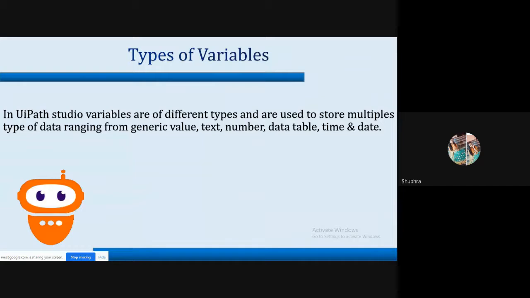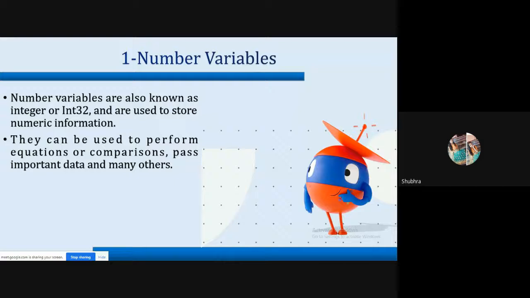Now we are going to see the types of variables. As you can see in UiPath Studio, variables are of different types and are used to store multiple types of data, ranging from generic value, text, number, data table, time and date. The first type we are going to discuss is the number variable.